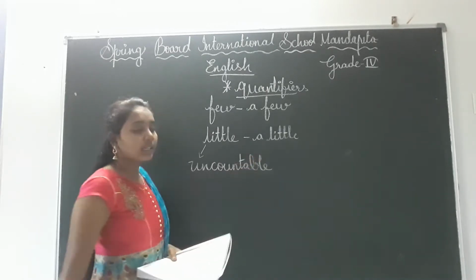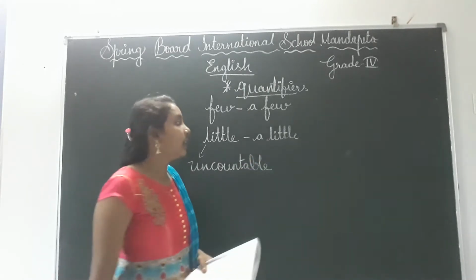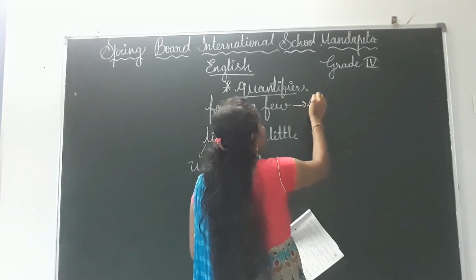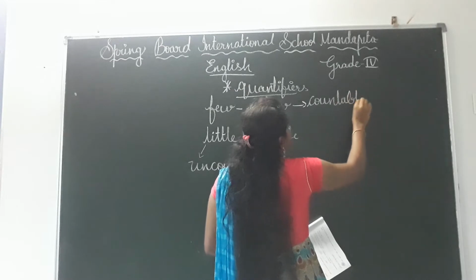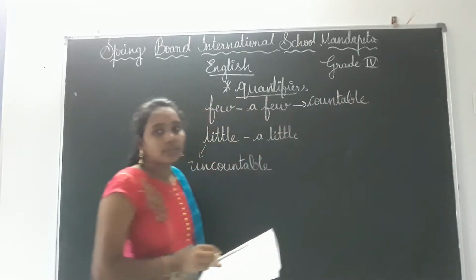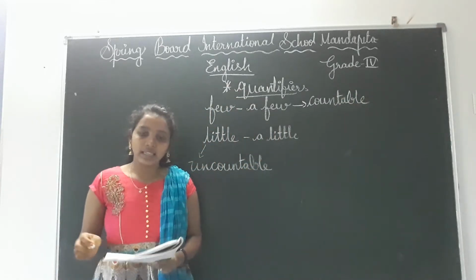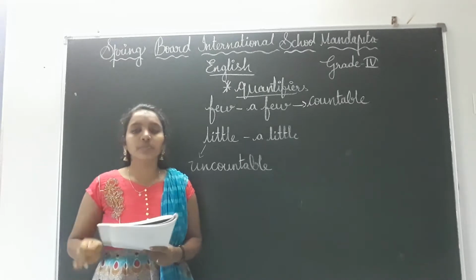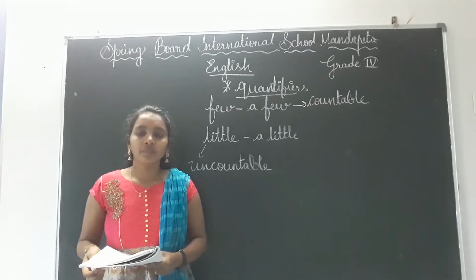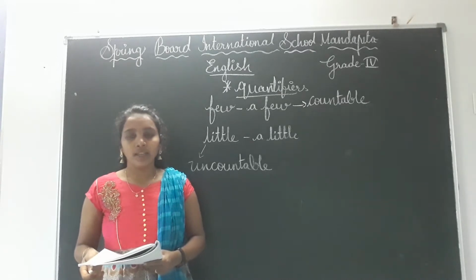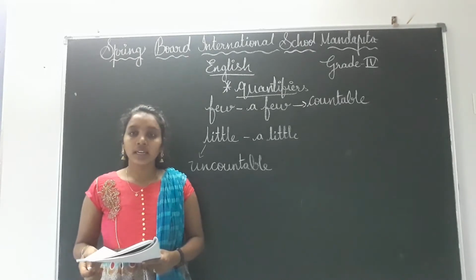Okay, for uncountable we will use little, and for countable we will use few. Okay, for countable we will use few children. Is it clear? Now see, there is only dash milk in the jar. Milk is countable or uncountable? Tell me.